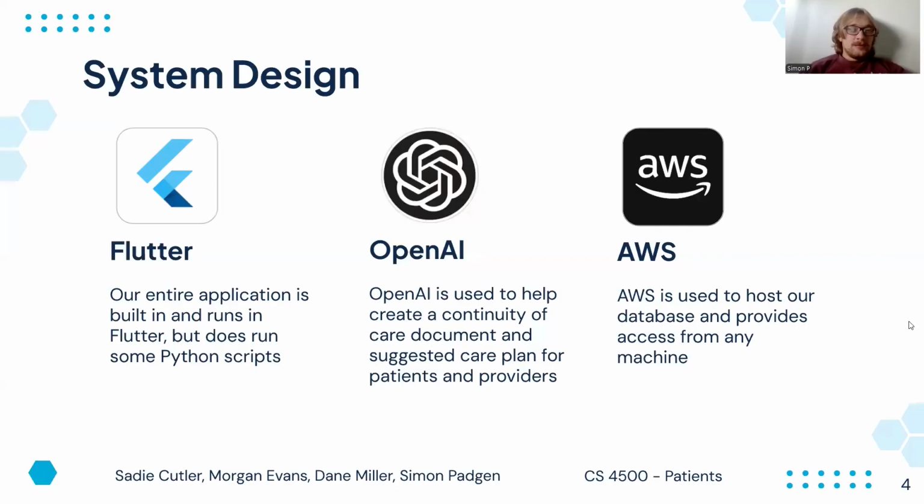Now I'm going to talk about some of our system design details and engineering milestones. So first off, our application was built and runs using Flutter, but does have some Python scripts in the background that we use to interact with OpenAI through an API call. We use that during our continuity of care document and to generate some information on our data pages. We also have a database that we host on AWS using funding from the College of Computer Science.